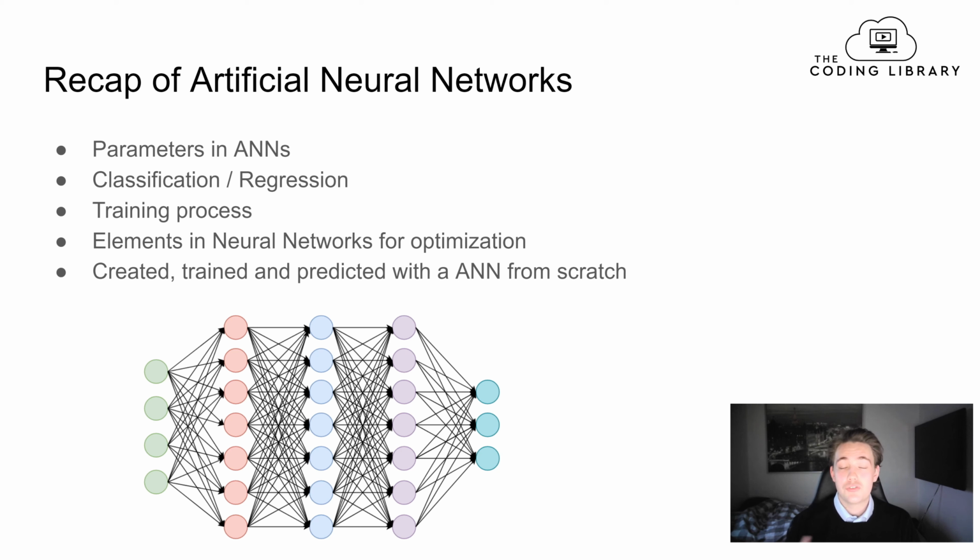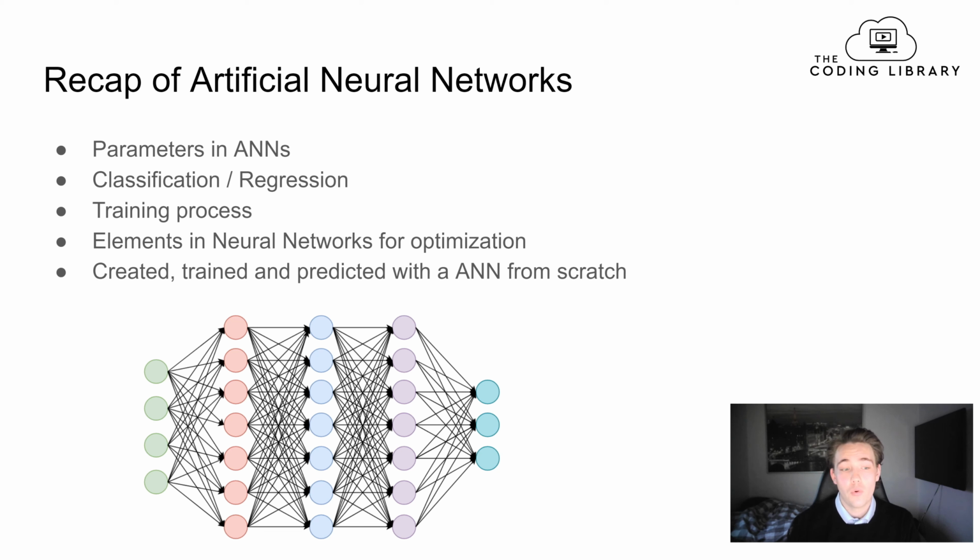Then we went over the training process, where we trained the neural network epoch by epoch. We saw how the neural network trains and how it learns. We talked about some of the math behind how it learns, and what different parameters we can tune to make it more stable and also optimize our neural networks. Then we talked about the different elements in neural networks for optimization, such as dropout, regularization, and stuff like that, which we can also use in convolutional neural networks.